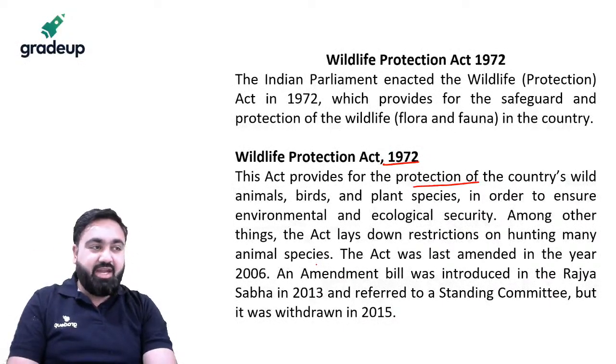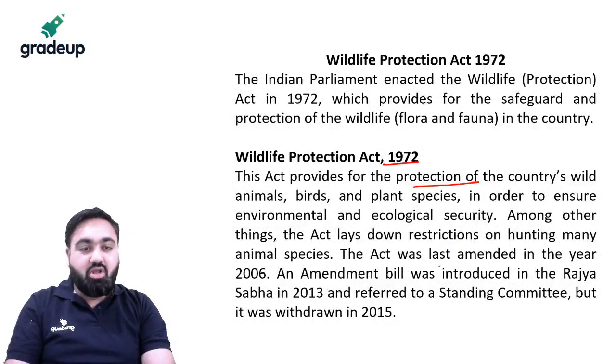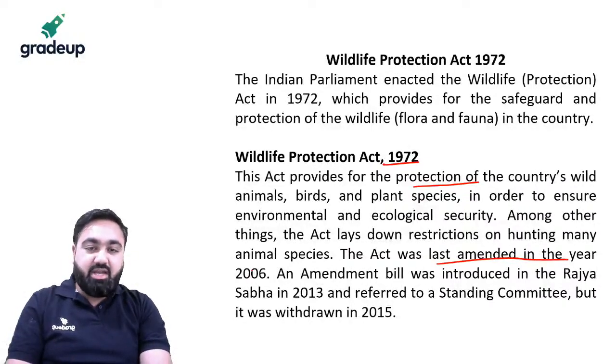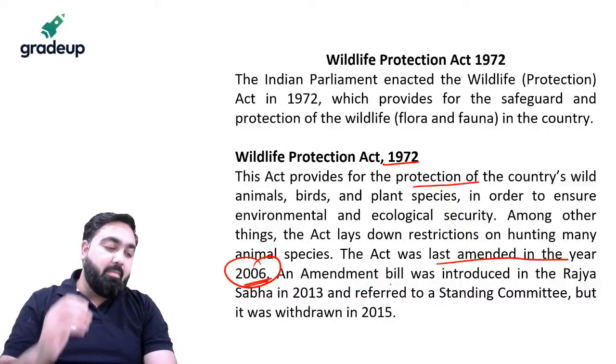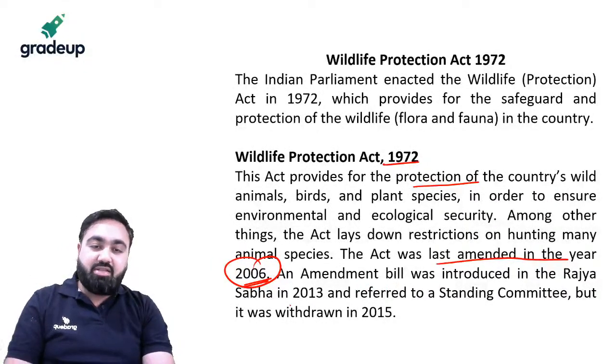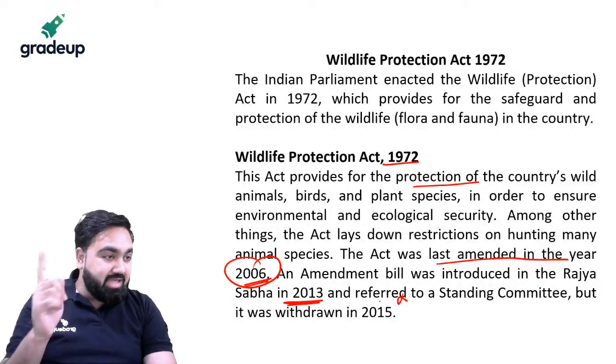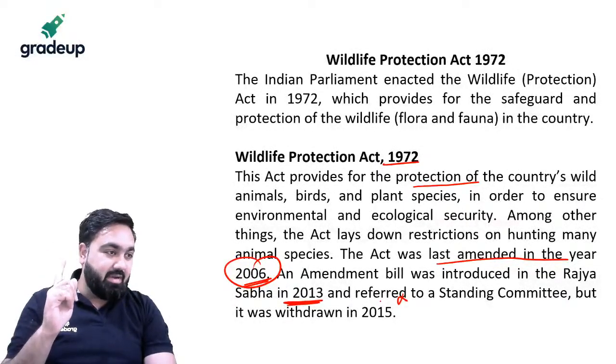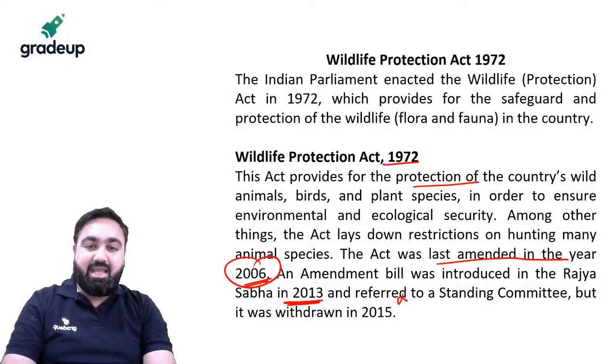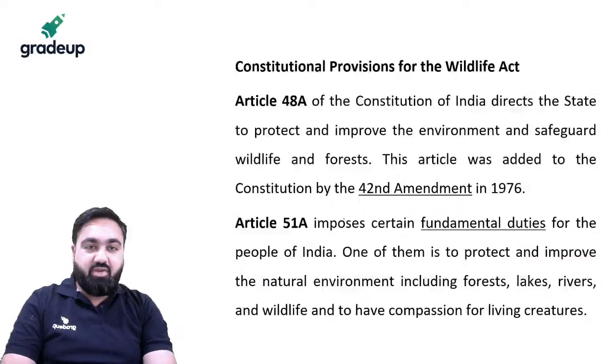The last amendment was in the year 2006. After that, the Wildlife Amendment Bill was introduced in Rajya Sabha in 2013, but it did not pass. So the last time it was amended was in the year 2006.